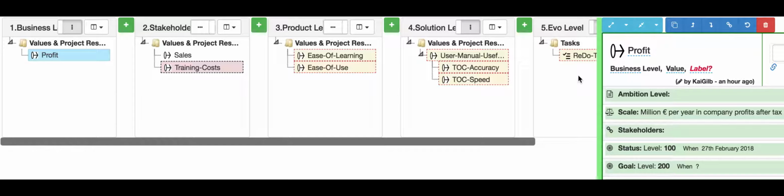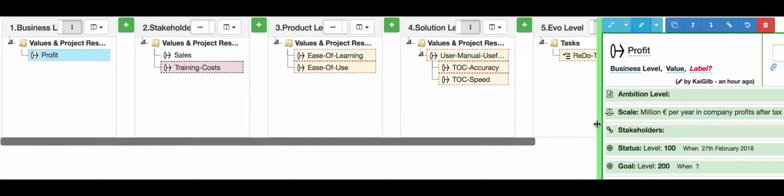But still, we can connect and see that it makes sense to work on the table of contents. So not every little task we do will have a huge effect on profit, but we should still make the connection, still make the argument, still prioritize up against these values. Okay, so let's look at the profit.